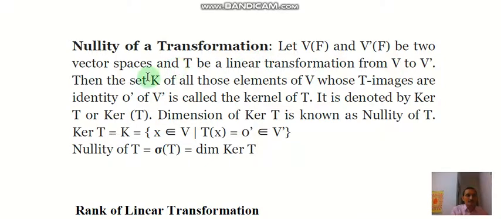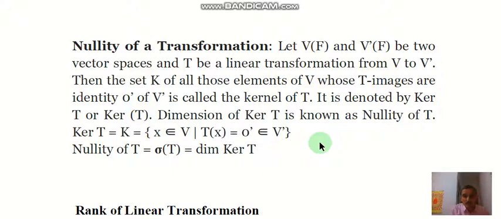Then the set K of all those elements of V whose T images are the identity 0' of V' is called the kernel of T, and it is denoted by kernel T or K. The dimension of this kernel T is known as the nullity of T. Therefore kernel T equals K, x belongs to V such that Tx equals 0' belongs to V', and nullity of T, that is rho T or sigma T, equals the dimension of the kernel T.